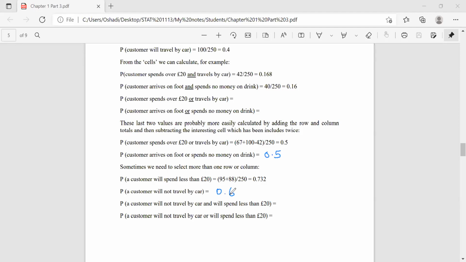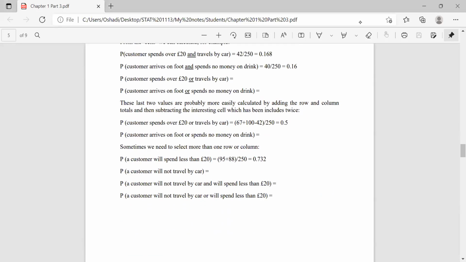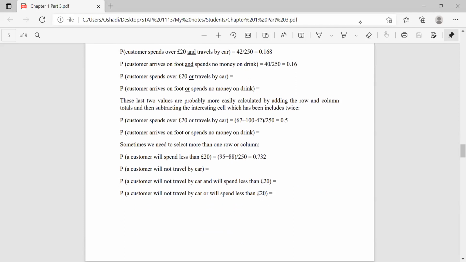So we have to add up those four things together and divide by 250. So it becomes 0.5.